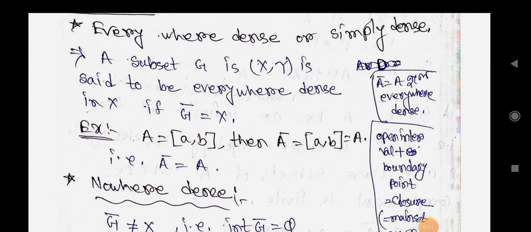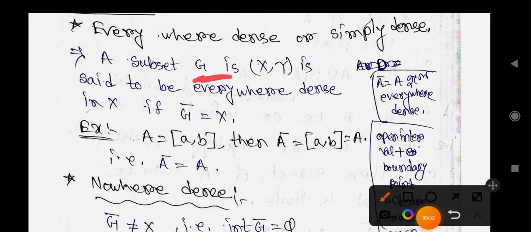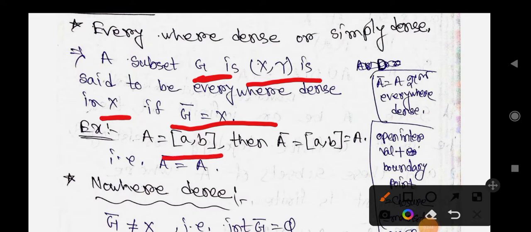Now start with this: everywhere dense, or simply dense. A subset G of (X, tau) is said to be everywhere dense in X if G bar equals capital X. Here is an example: A equals the closed interval [a, b].